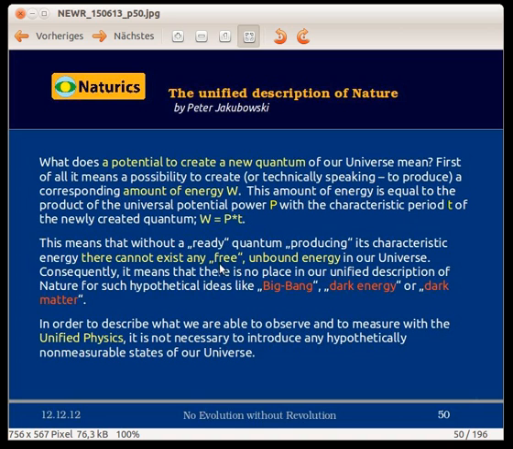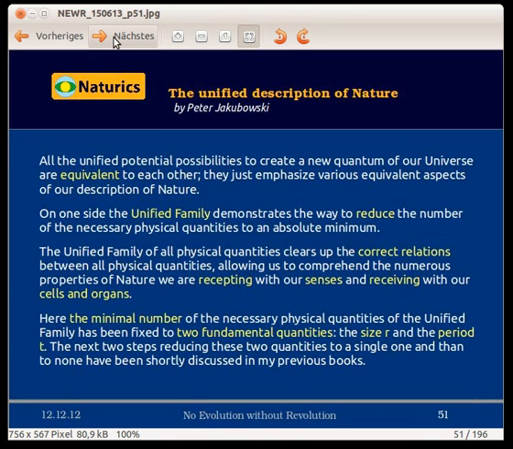Consequently, it means that there is no place in our unified description of nature for such hypothetical ideas like Big Bang, dark energy, or dark mass. There is also no need for them. The unified description of nature has no missing elements at all. The unified family of all physical quantities clears up the correct relations between all physical quantities, allowing us to comprehend the numerous properties of nature we are perceiving with our senses and receiving with our cells and organs.